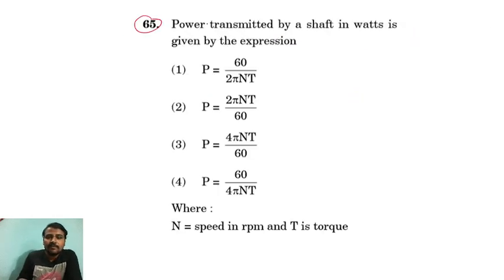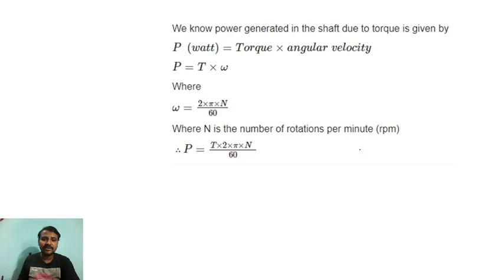Next question. Power transmitted by the shaft in watt is given by the expression. Always remember, power transmitted by the shaft is given by 2 pi nt by 60. We know the power generated in the shaft due to the torque is given by torque into angular velocity. What is meant by torque? For example, this is a steel rod, right? In this one side it is fixed, and you are twisting this one like this, right? This is what we can say is torque, and torque into angular velocity we will get the watt.